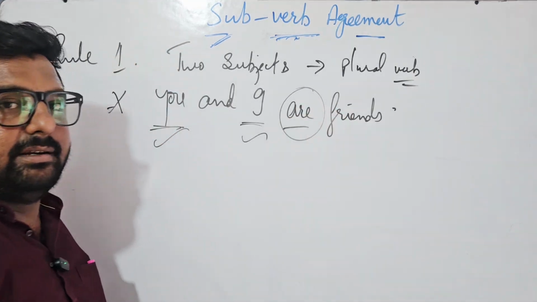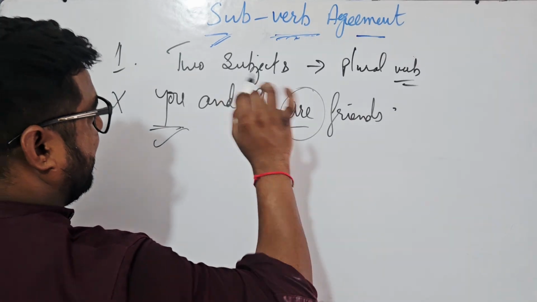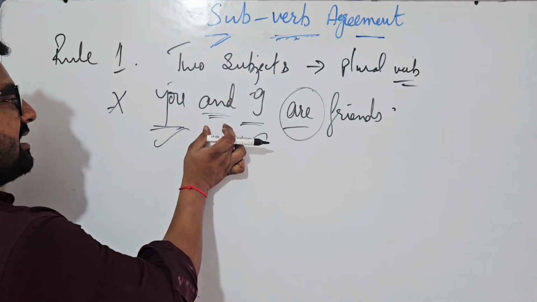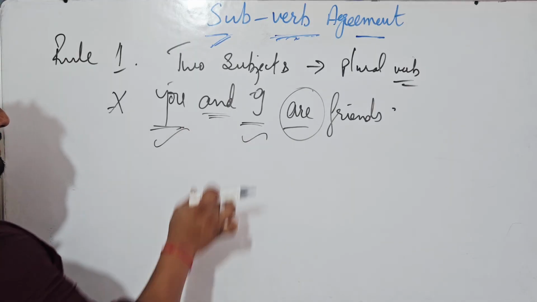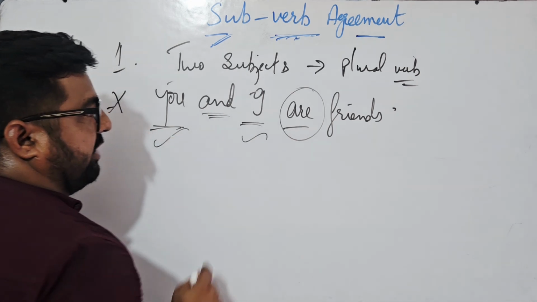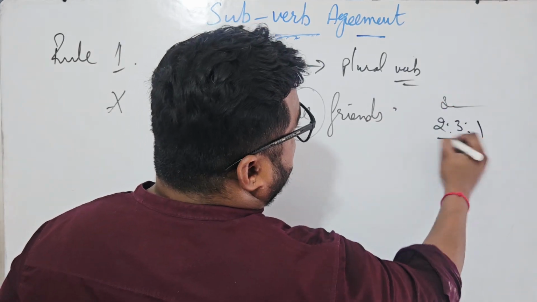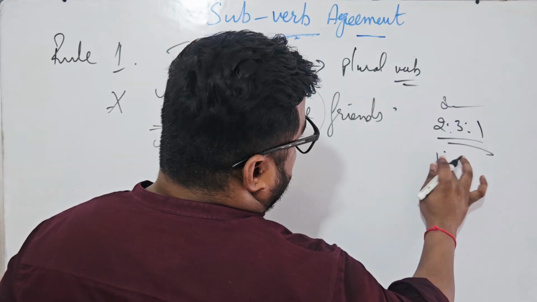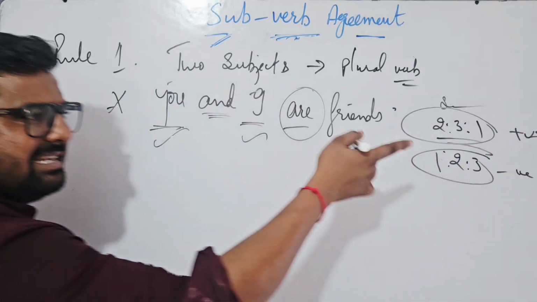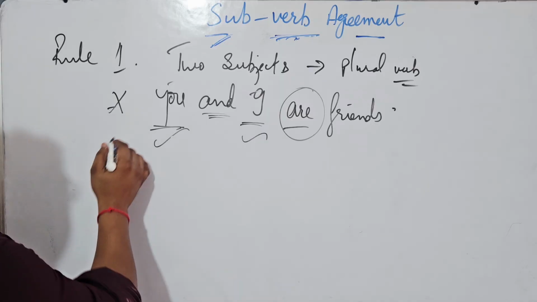I have used are here. Why have I used are over here? The reason behind it is two subjects connected by a conjunction. Conjunctions combine or join the same part of speech. Here it is conjunction, pronoun second person, pronoun first person, and the verb is accordingly. One day I will be making a video on this also, the sequence of pronouns. It is always like this, keep in mind. For now you can just remember it like this. This is in positive cases, this is in negative cases. I will be putting one separate video for this, okay? Okay, move further.